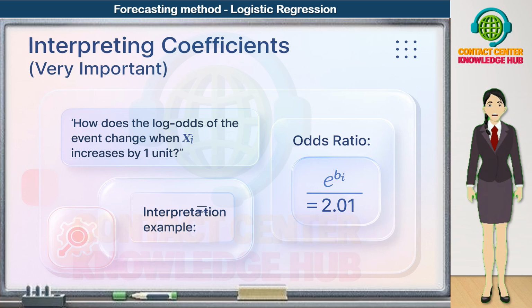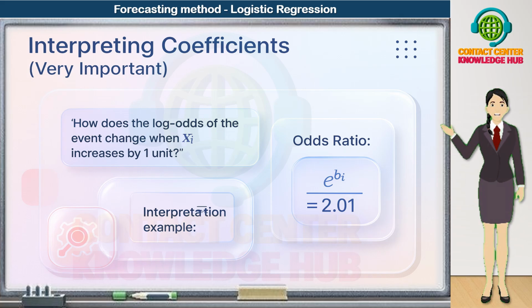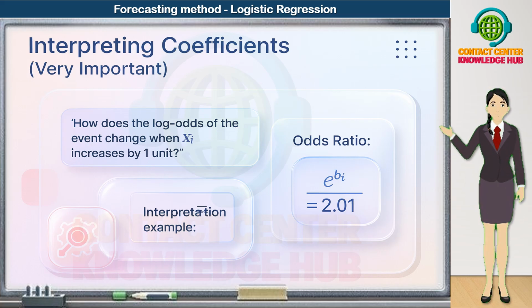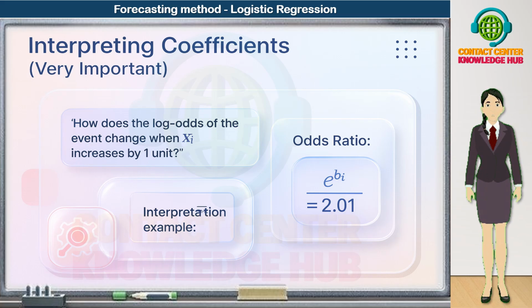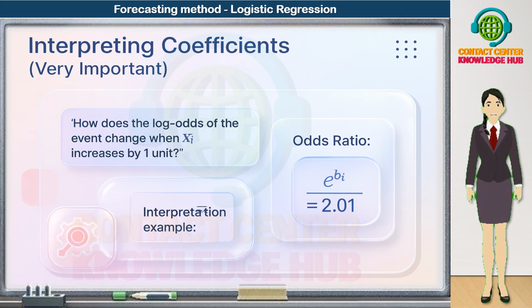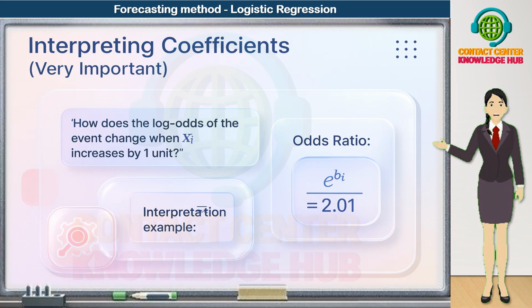Now let's learn how to interpret coefficients in logistic regression. This is very important for business use. In logistic regression, each coefficient, which we call Bi, answers this question: how do the log odds of the event change when Xi increases by 1 unit? Remember, the model is working in log odds space. But log odds are not very intuitive for most people. So we usually convert the coefficient into something easier to explain, called the odds ratio.